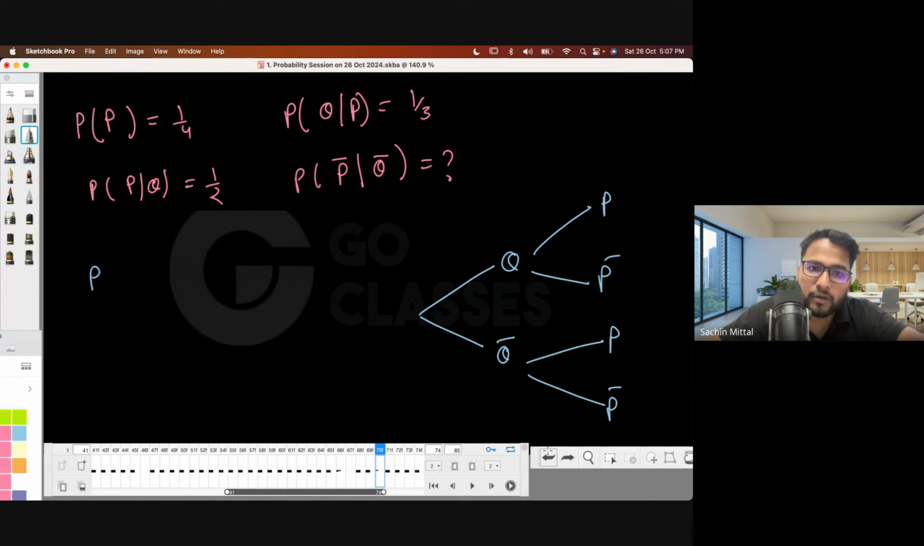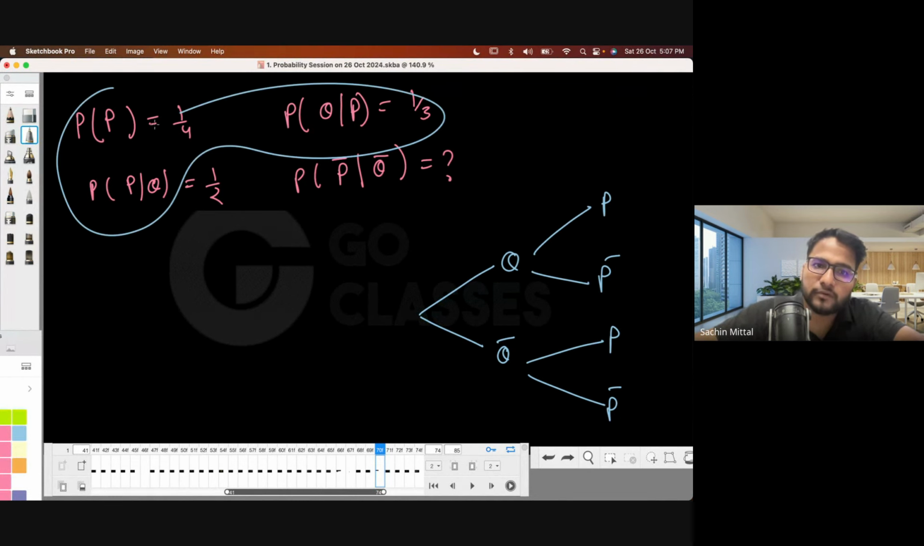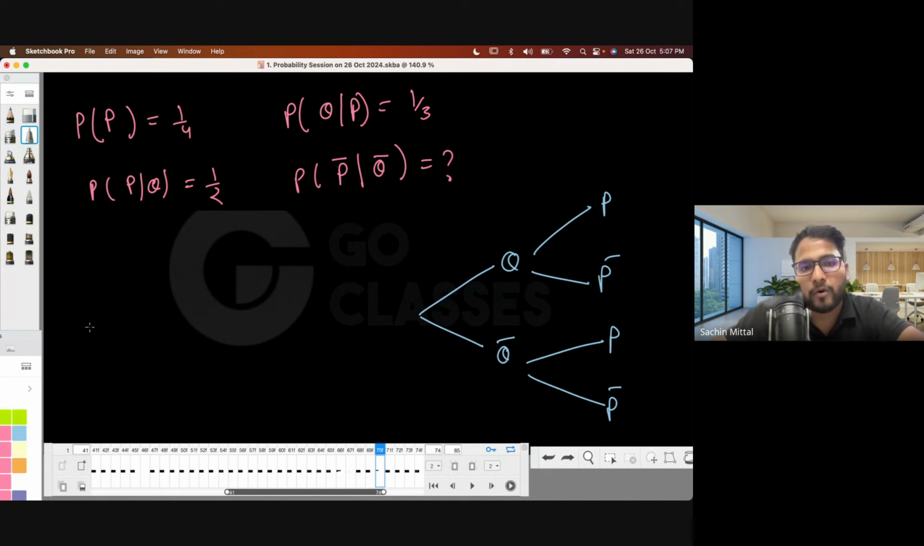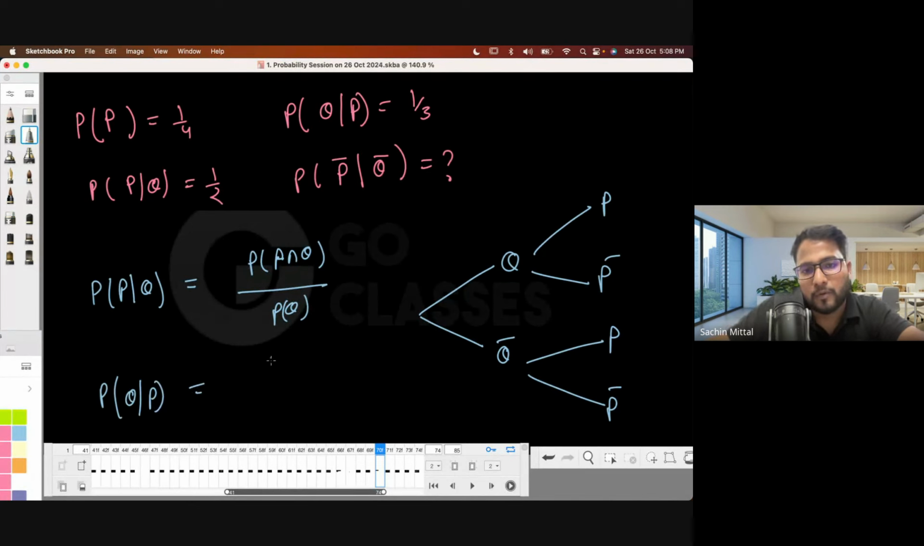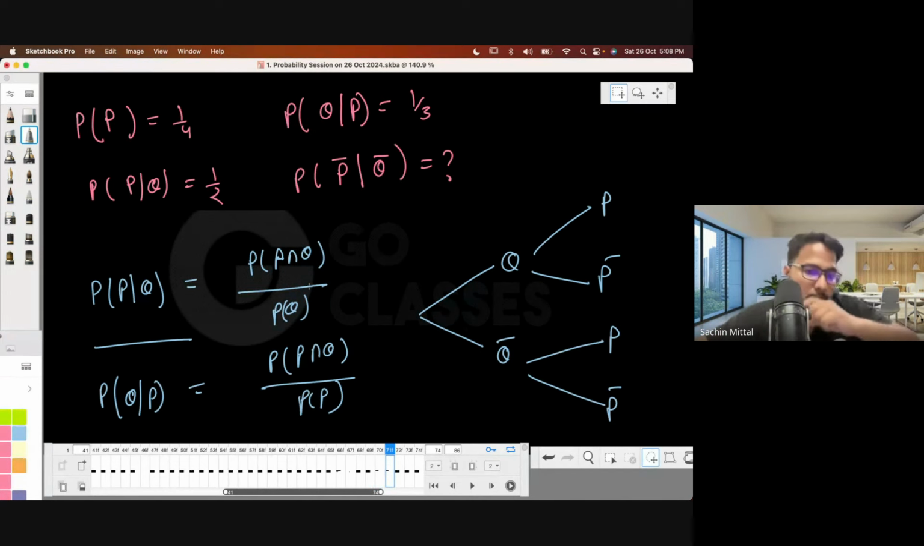Probably you can do one thing using all of this information: you can find out the probability that Q applies for the job. See here, the probability that P applies for the job, given that Q applies for the job, is nothing but the probability of P intersection Q upon the probability of Q. Similarly, the probability that Q applies for the job, given that P applies for the job, is the probability of P intersection Q upon the probability of P. If you divide both of these, then this and this will get cancelled out, and you will be getting the probability of P divided by the probability of Q.